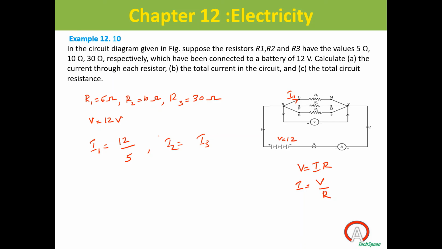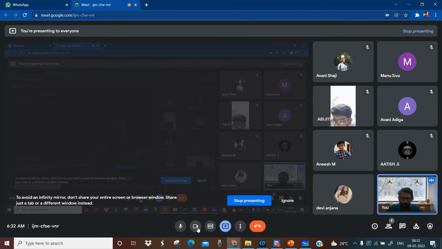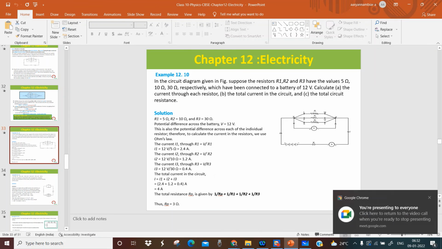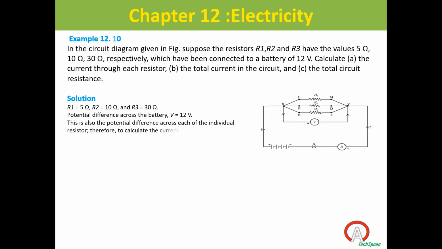Sir, 12 by 10, and 12 by 30. Simplify that. 6 by 5 and 6 by 15.